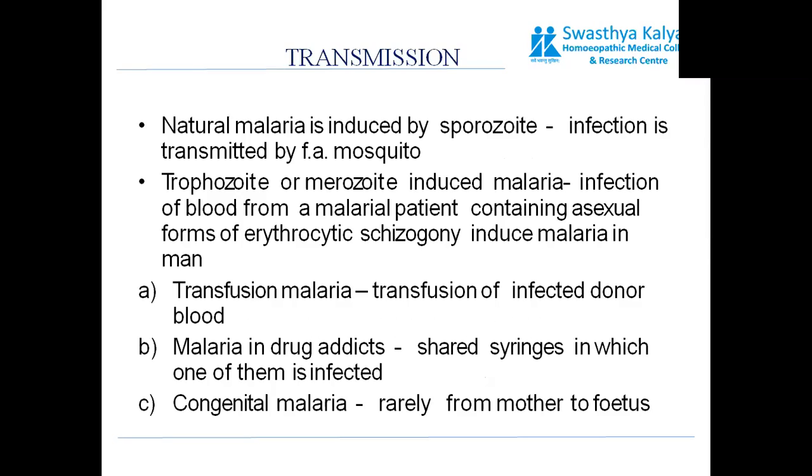Now the transmission of this Plasmodium. Natural malaria is induced by sporozoites, which are transmitted by the bite of the female Anopheles mosquito. Trophozoite or merozoite induced malaria, that is, the mature form of Plasmodium, can be transferred through blood.